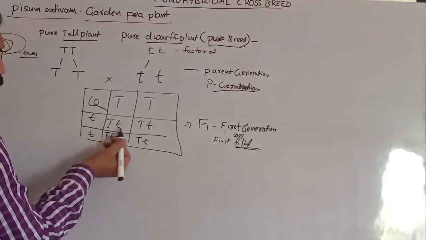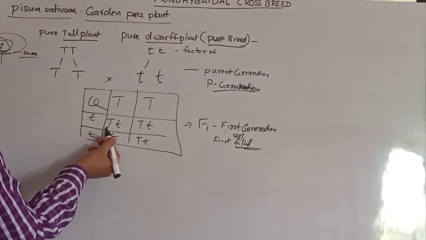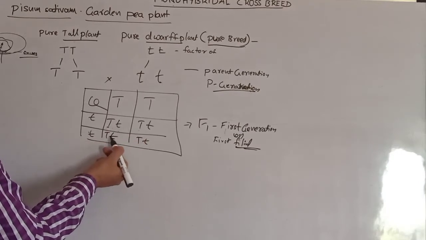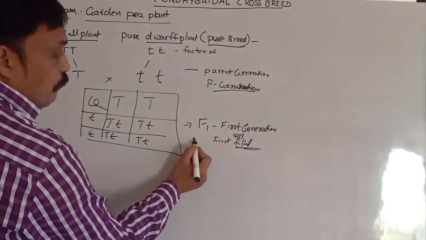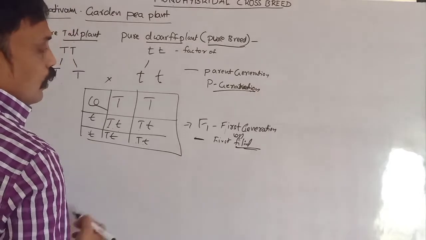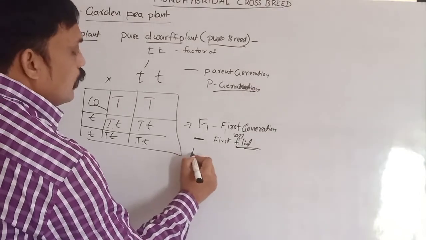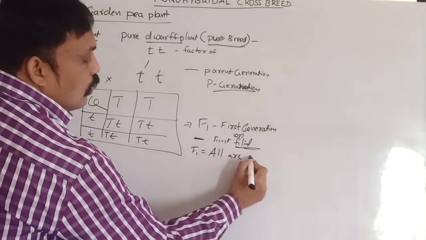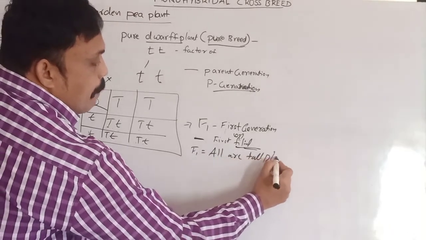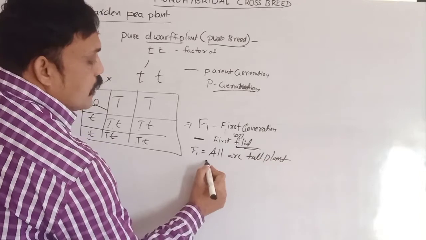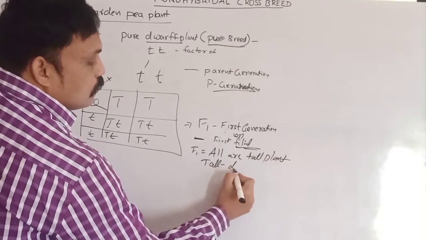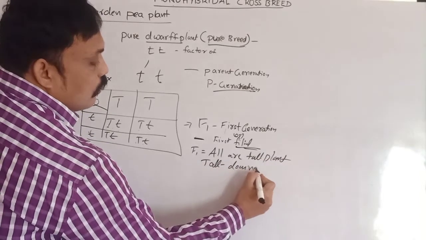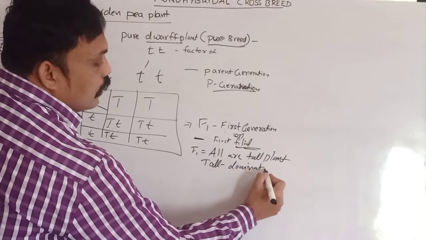He got all tall plants, so tall is dominant. Tall is a dominant character.